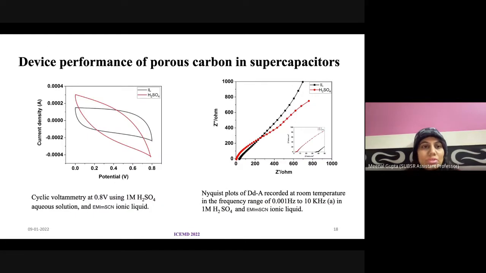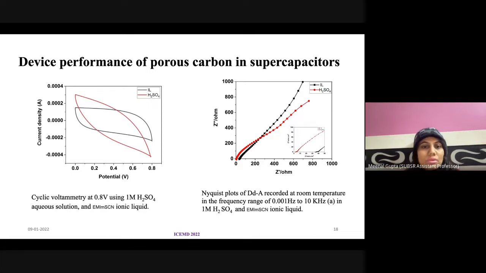And using this we tried to make the supercapacitor device using two different kinds of electrolyte solution. One is H2SO4 aqueous electrolyte, and another is an ionic liquid. So we can see that in the case of ionic liquid, the shape of the cyclic voltammetry curve is closer to the EDLC. However, in the case of H2SO4, it is slightly differing from the EDLC.